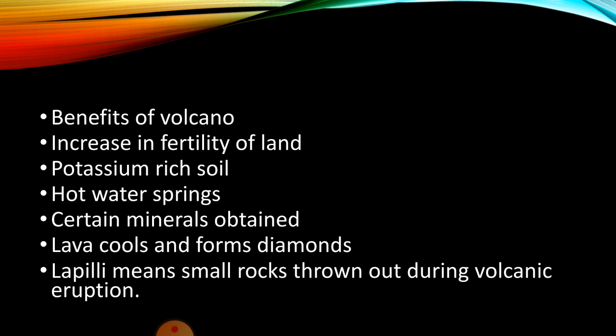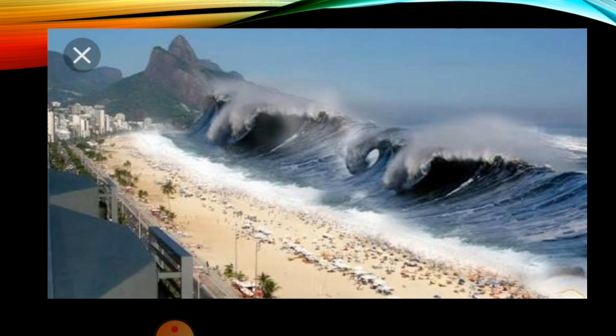And when lava cools down inside the vent of an extinct volcano, it turns into a diamond in the passage of time. And there is a small rock thrown out during the volcanic eruption that is known as lapilli, which has been proved to be very useful as it can be molded easily. Yes, what does lapilli mean? The small rocks thrown out during volcanic eruption, and they are useful also, they can be molded easily.